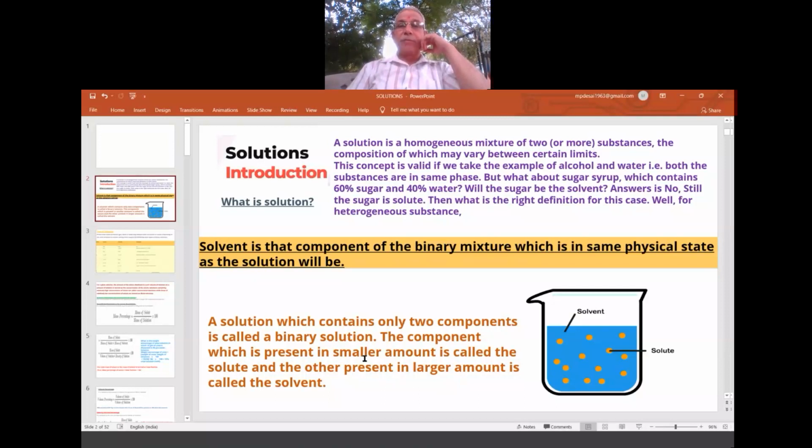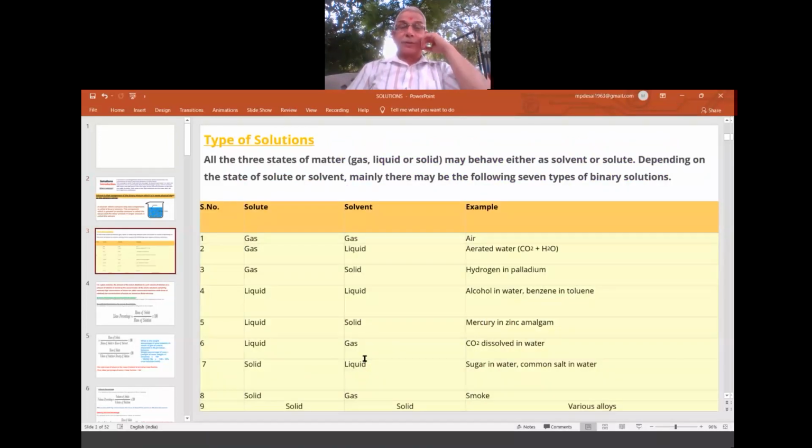Now these are the types of solutions, keeping in mind the physical states of matter. Sometimes the solute is in the gaseous, liquid or solid state, so it is a combination: solid in gas, gas in solid, solid in solid. We learnt this in the ninth class with colloids, with the dispersed phase and the dispersion medium.